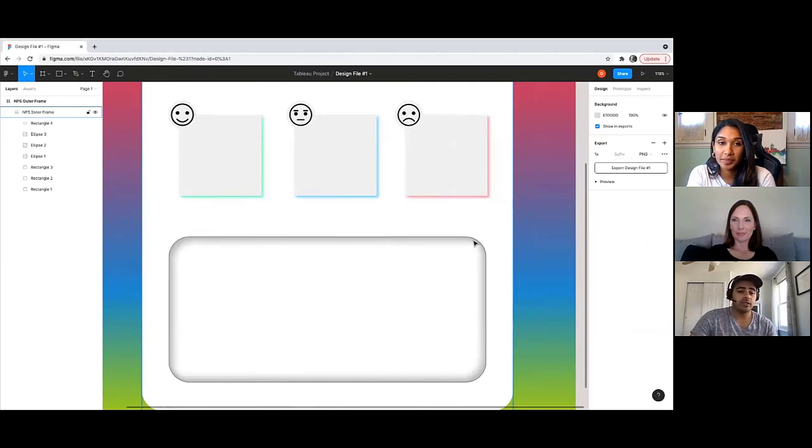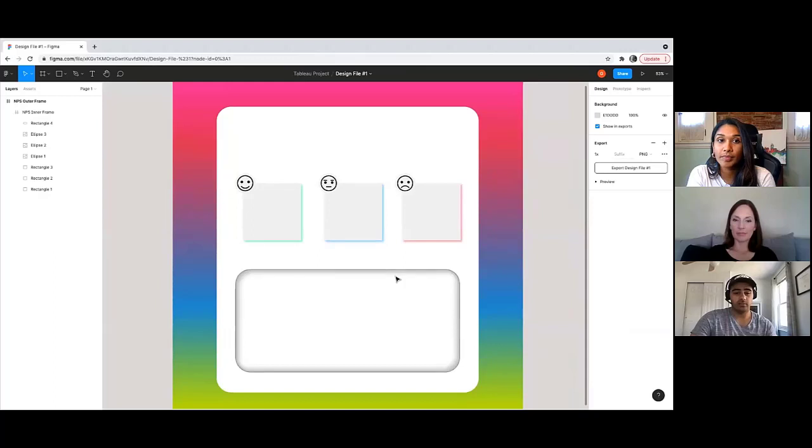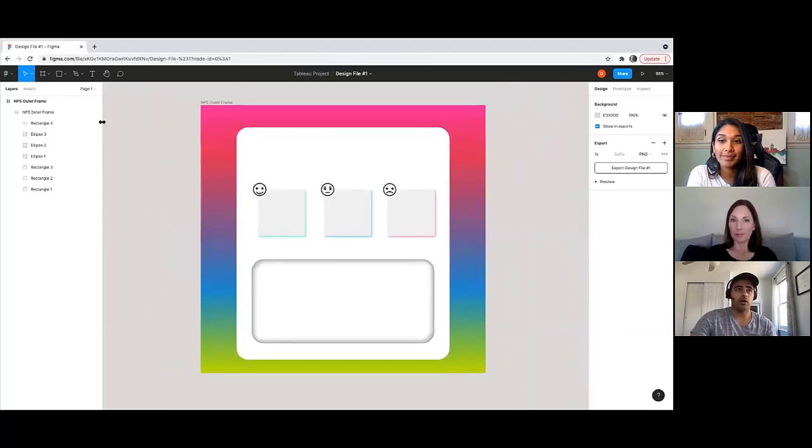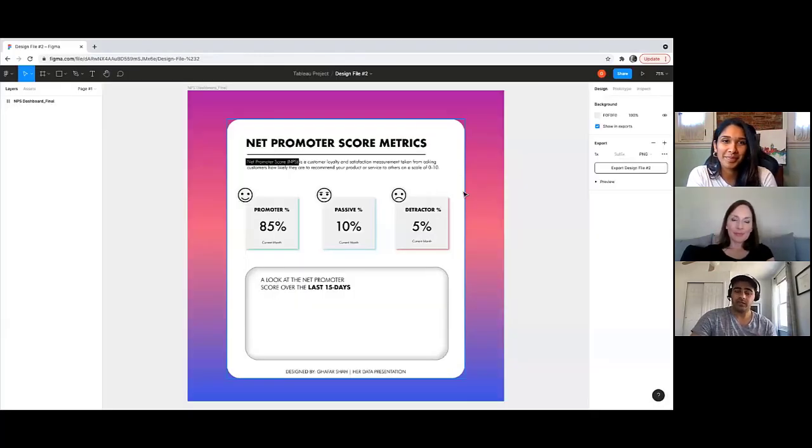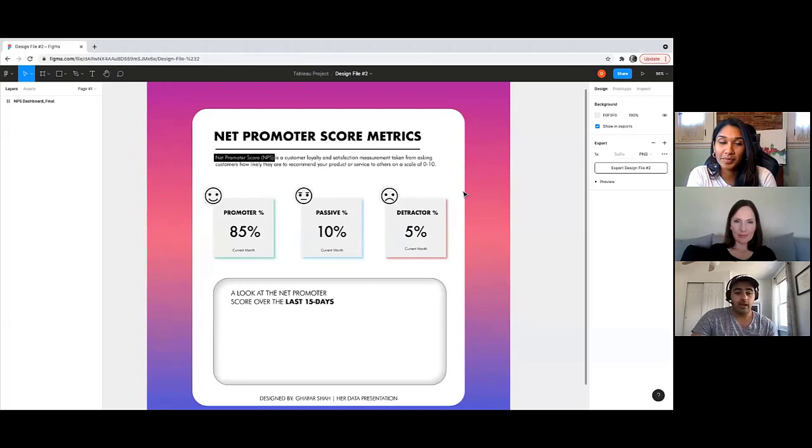And a nice thing about Figma is that you can add in fonts that are not supported by Tableau Public. So let me go back to my design files and show you the finished version. So here's a finished version, right? And I heard that Jennifer's favorite font is Futura, so that's what I used for this final dashboard. That's so awesome.